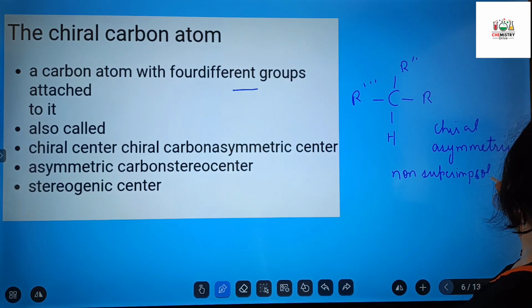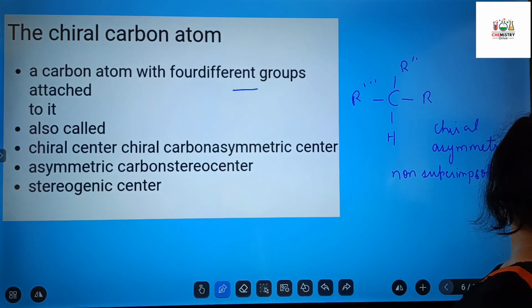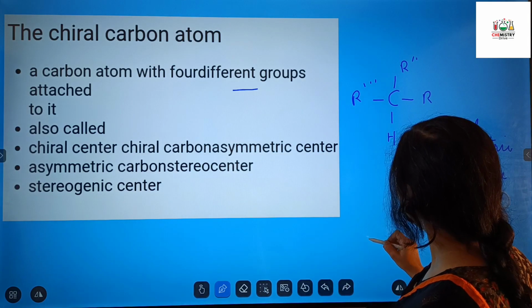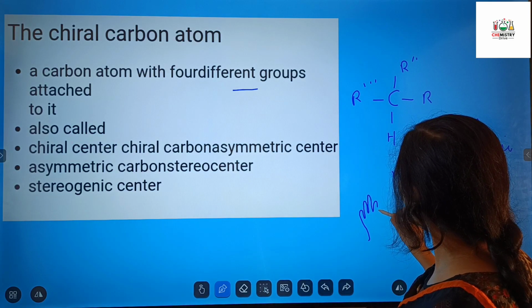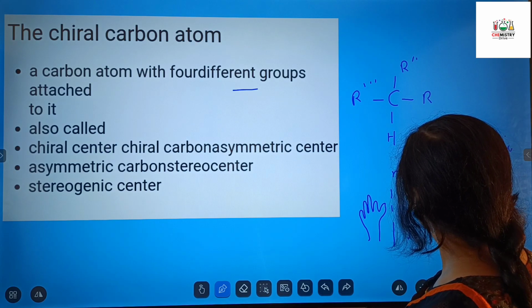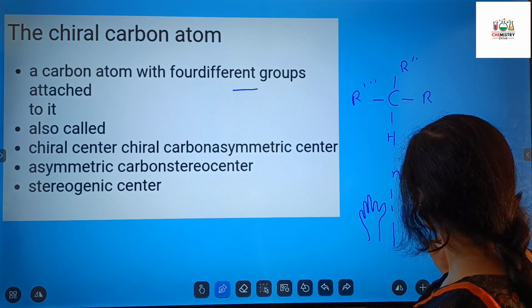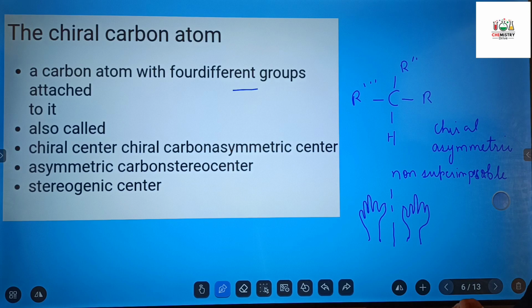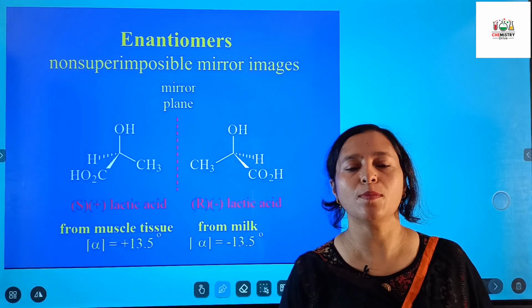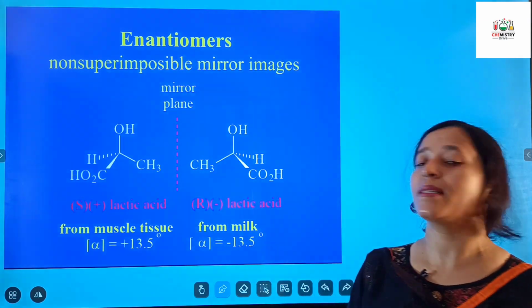Non-superimposable in the sense that suppose I take two hands and form their mirror images, then these two mirror images will not superimpose. And for superimposable, suppose I take two spherical balls, these two images are superimposable. I hope the difference between non-superimposable and superimposable mirror images is quite clear to you.